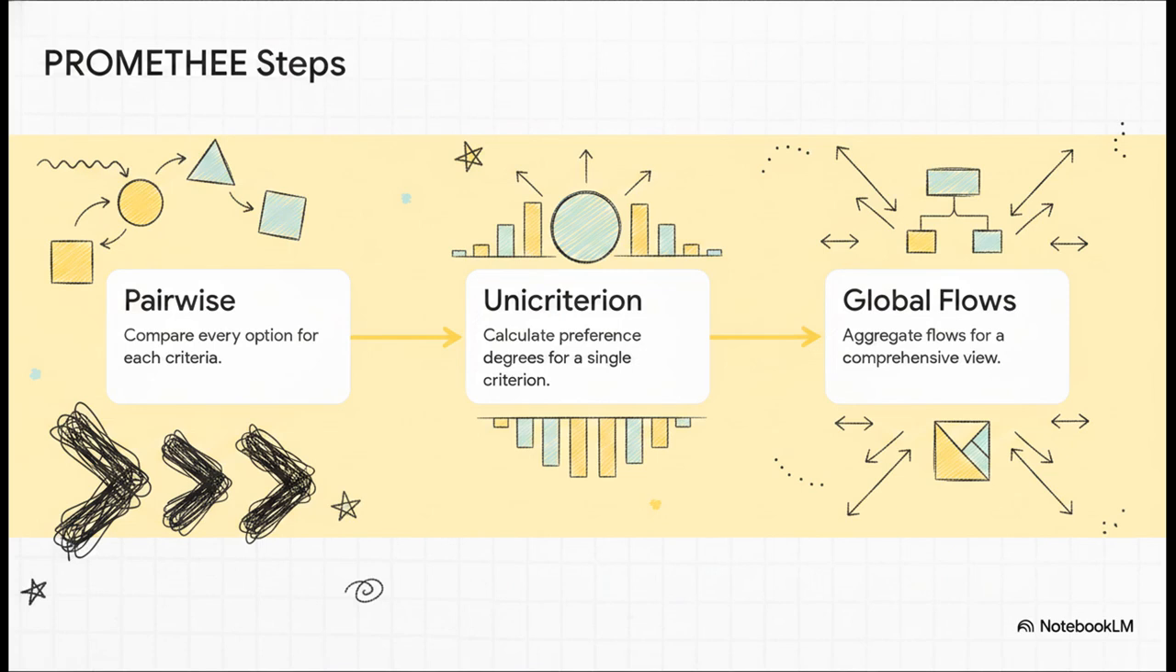First, it performs pairwise comparisons, literally triggering a head-to-head battle, matching every single option against every other option for every single criterion. Next, it calculates unicriterion flows, essentially figuring out the definitive winner for just one specific category, like finding the absolute undisputed champion of price or power. Finally, it aggregates all of those individual category winners into global flows, crowning the ultimate champion based on how they performed across all battles combined.